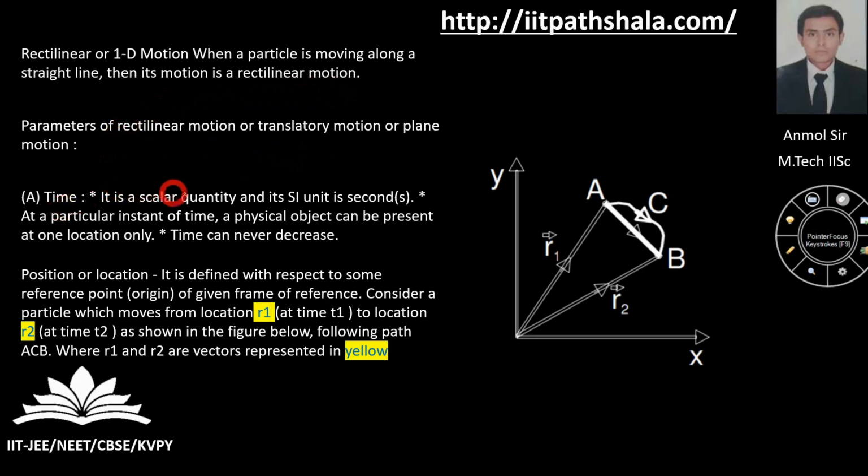First one is time, which is a scalar quantity, and the SI unit of time is second. At a particular instant of time, a physical object can be present at one location only. And you know that time can never decrease.